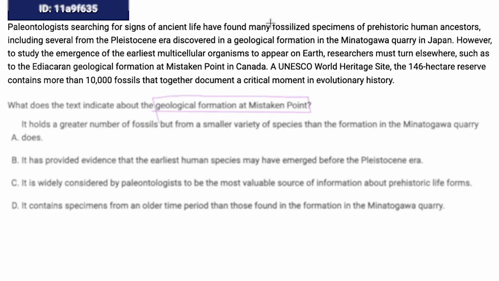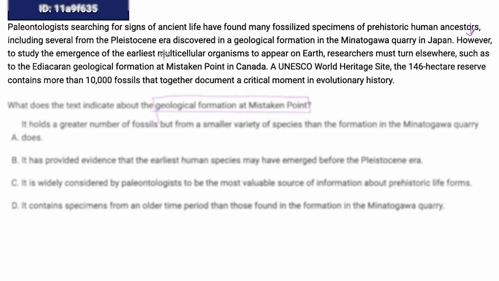Paleontologists searching for signs of ancient life have found many fossilized specimens of prehistoric human ancestors, including several from the Pleistocene era discovered in a geological formation in the Minatagawa Quarry in Japan. So I see geological formation, but it's not talking about the mistaken point. However, that's important. This is going to contrast with whatever we just saw.